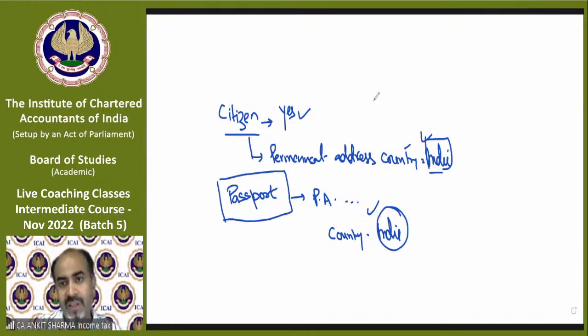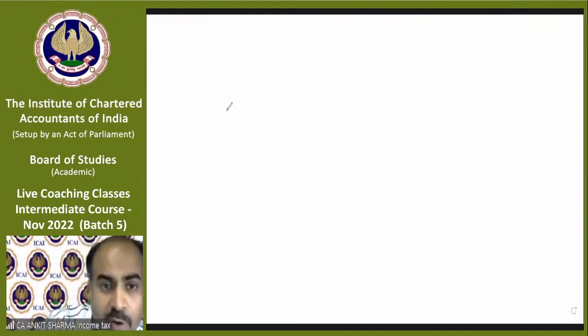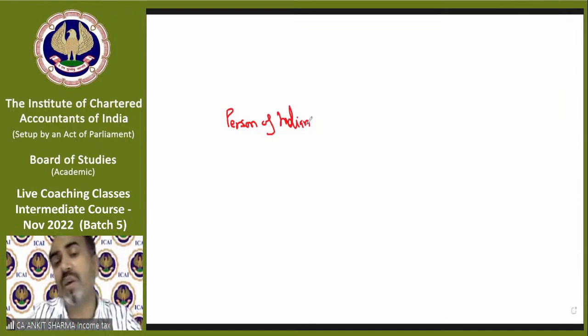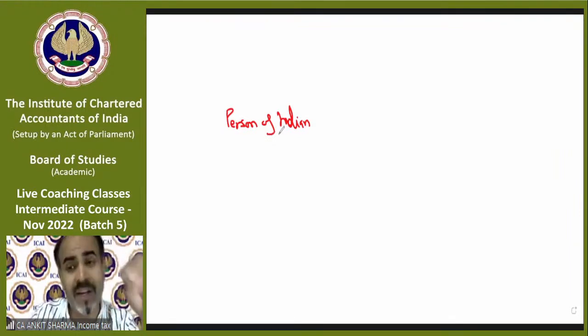The other new word is person of Indian origin. We need to find out the residential status of a person. Then why are we discussing words like citizenship and person of Indian origin? Because these are our supporting actors. You can say it's a movie to find out the residential status of a person, but these are our supporting staff.